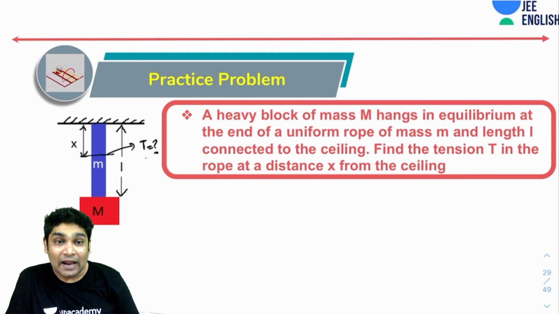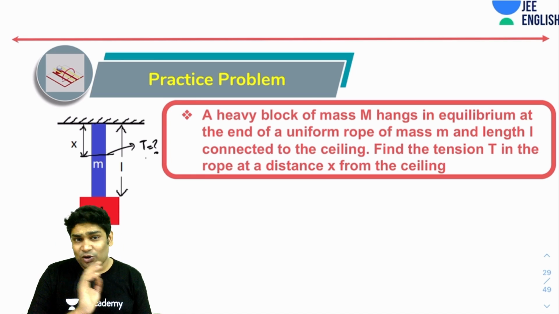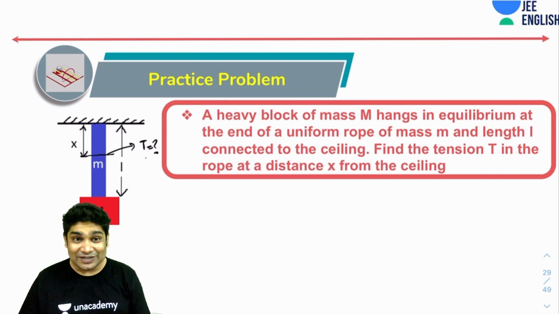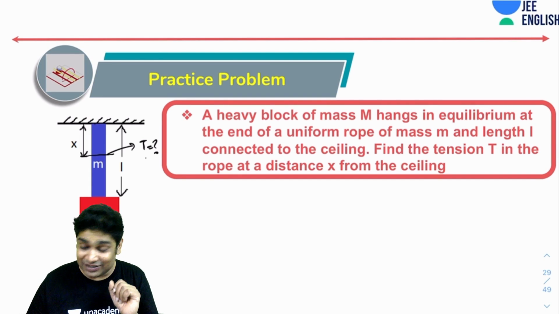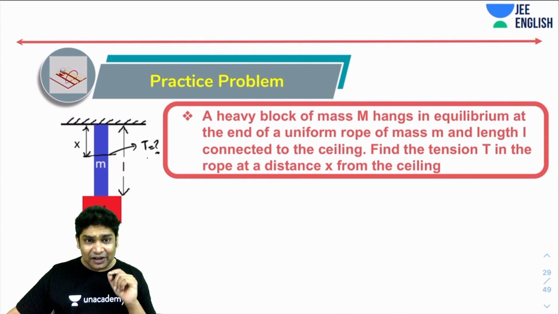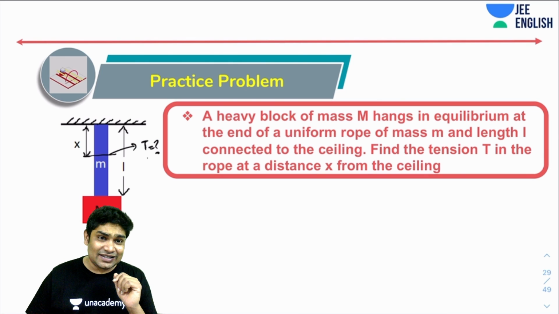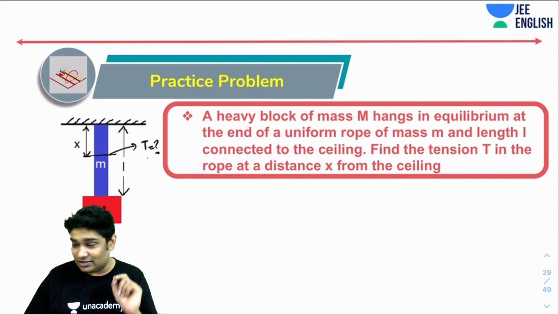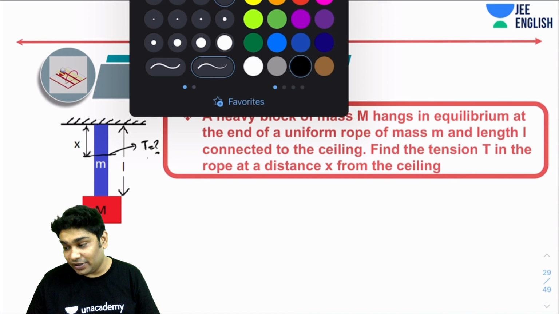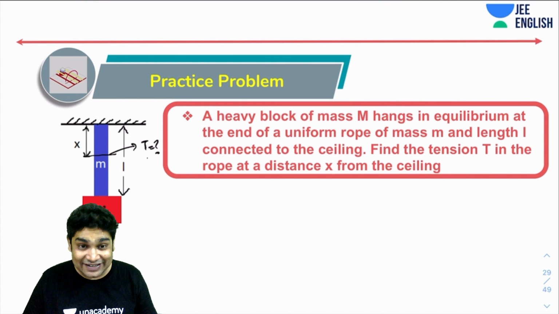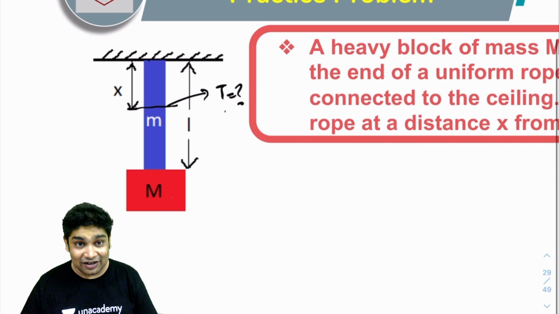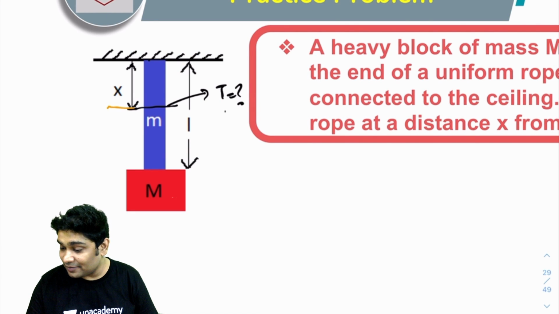Okay, so that's it. This is going to be super simple. As I said, we always try to select a system which will benefit us the most. So the entire trick of fast problem solving is about selecting the right system. Okay, and trust me, I used to be really fast as a student just because I knew how to select my systems intelligently. So the system that I want to select here is this.